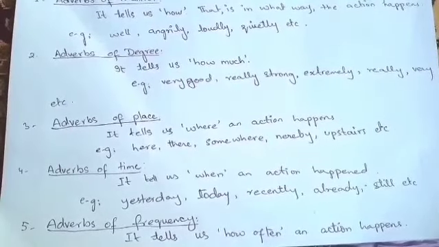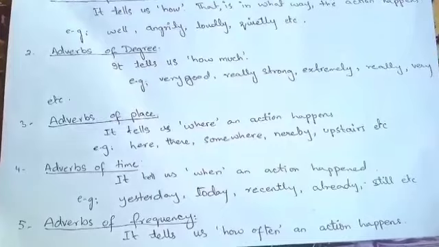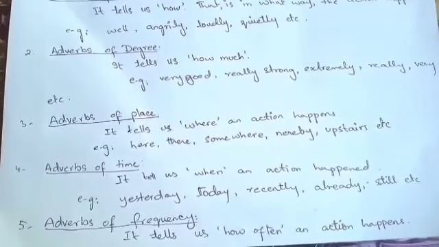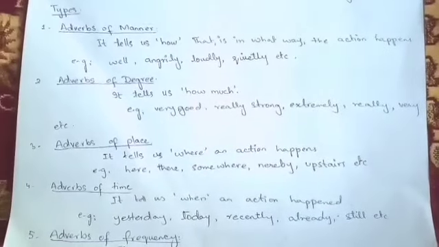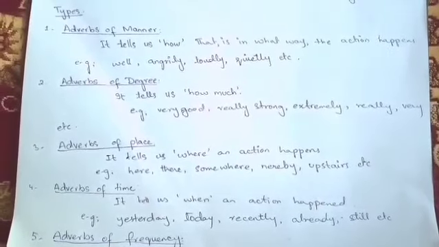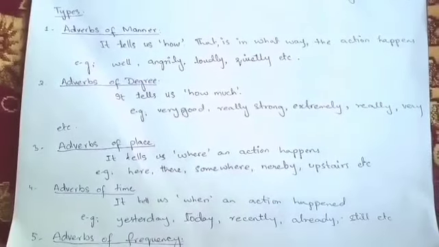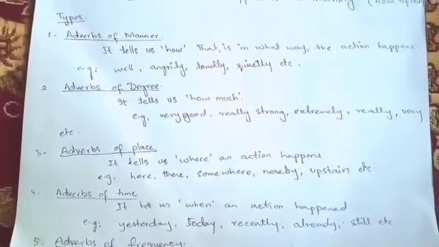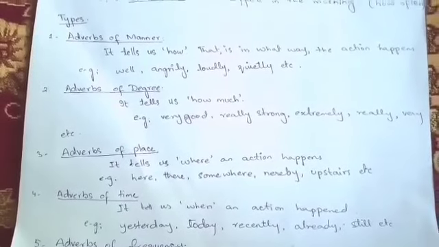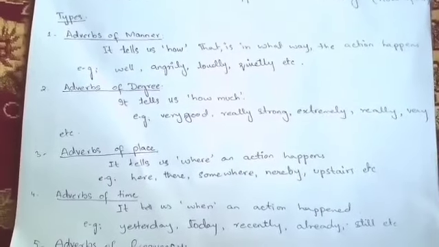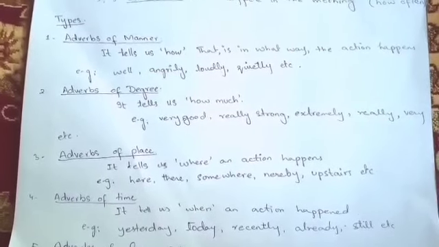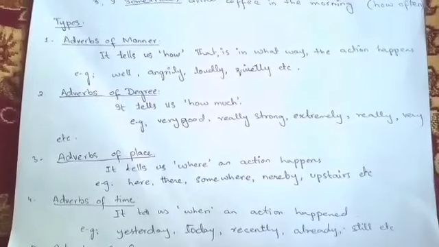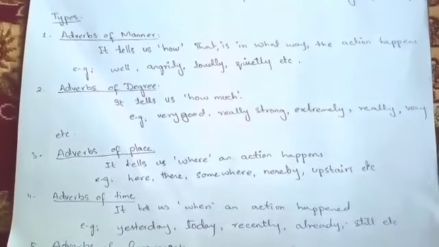She is present upstairs. So over here, it is the adverb of place. Or if someone asks you, where do you live? And I say, I live in Islamabad. I'm telling you the area where I live. So this is the adverb of place, because it is telling you where I am or where the action happens.